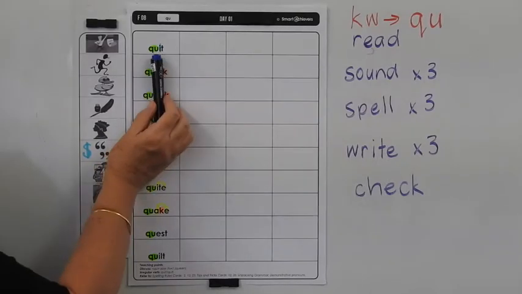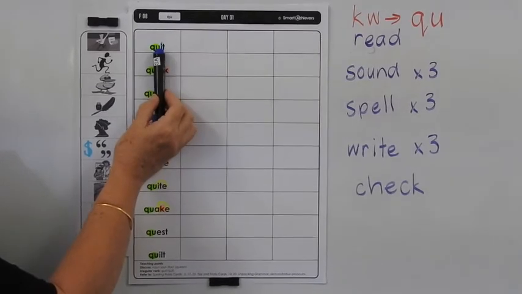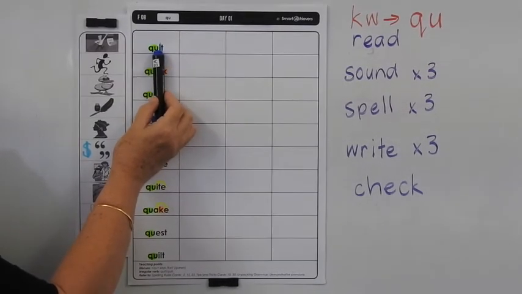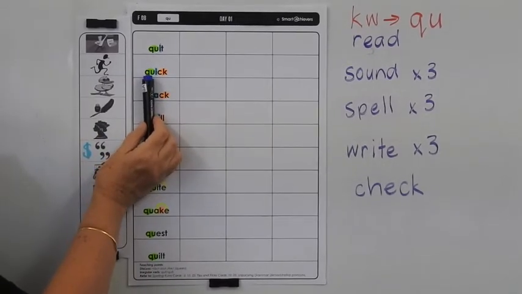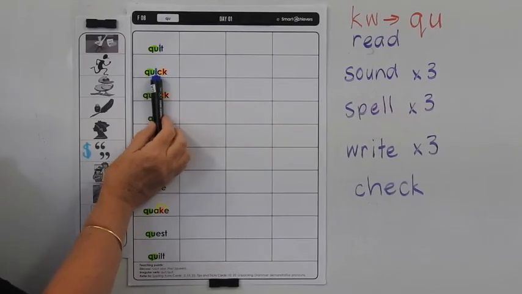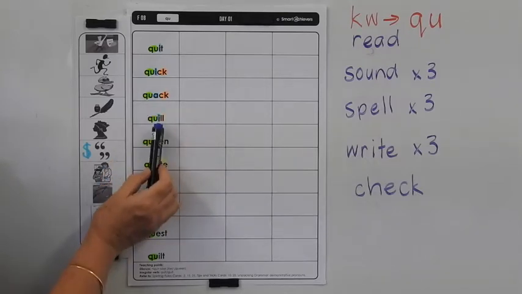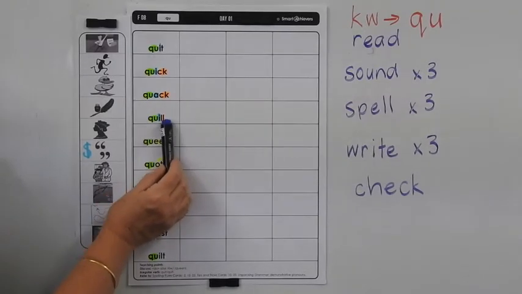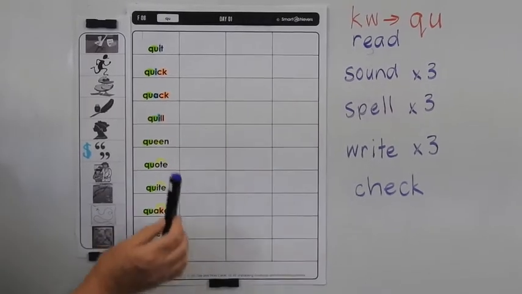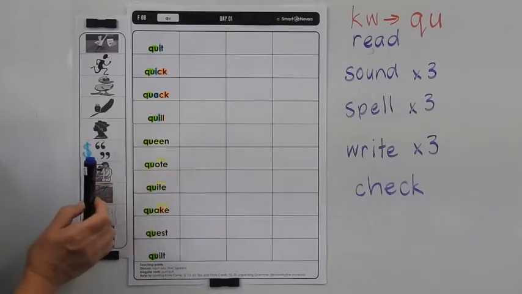So if you have a look at quit and quick, quack and quill, they've all got short vowels in them. So if it's a short word with a short vowel sound and ends in T, we're probably only going to put one T. If it's a short word, quick, it's got one syllable, it's got a short vowel and it ends with K, we have to put CK at the end. Quill, the it in here is a short vowel. So if we've got a short word, meaning it's only one syllable, a short vowel sound, and it ends in L, we're probably going to put two L's.